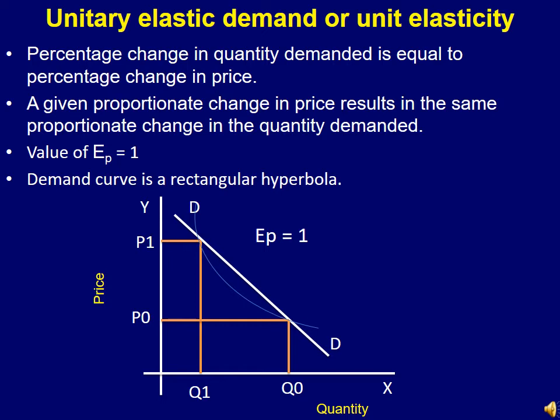That means the proportion by which price changes is equal to the proportion by which the quantity demanded of that commodity changes. So in this case, the demand curve is a rectangular hyperbola. Let's move to an example in the next slide.